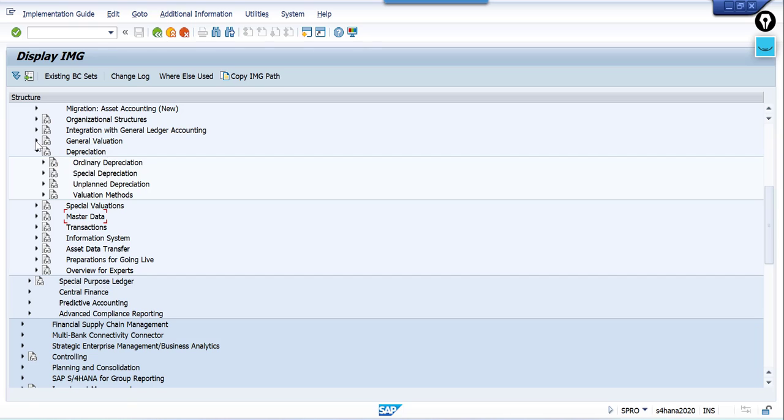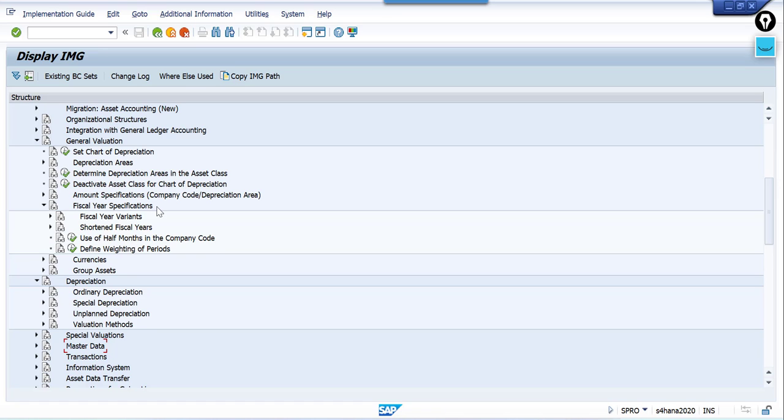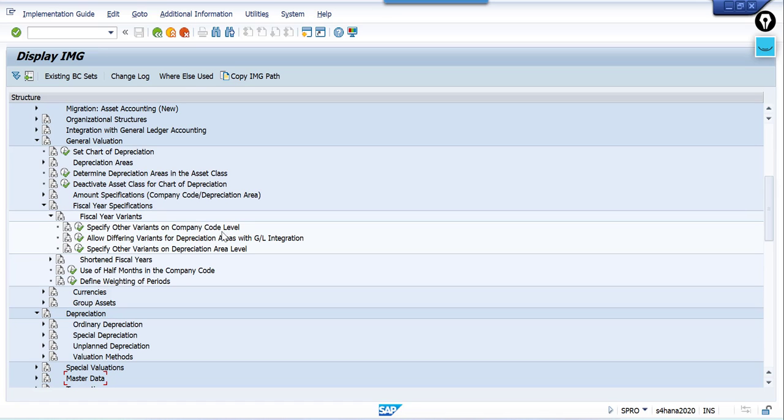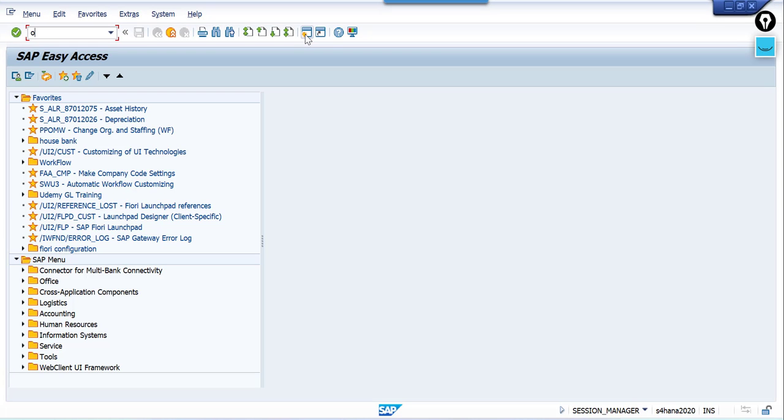So let me go to general valuation. In this general valuation, you will find a fiscal year specification. Click on this one. We are not going to do any configuration here, we are just trying to understand the concept. Specify other variants on a company code level. Company code level means whatever variants you specify here will be applicable to all depreciation areas. My company code 9000, for 9000, I am using K2. Let me go and check OBY6.